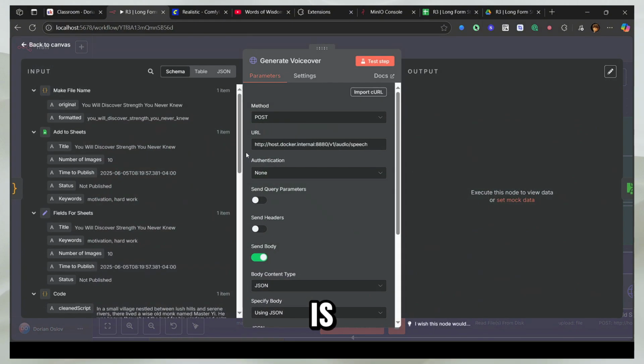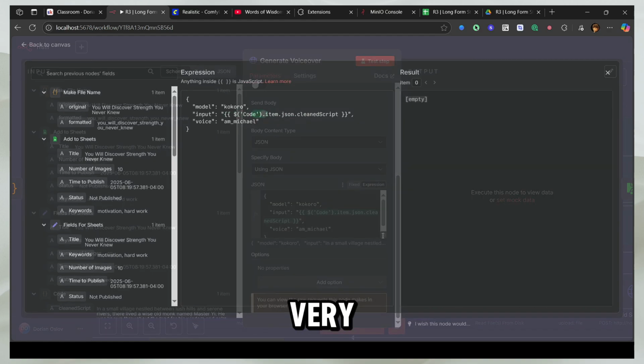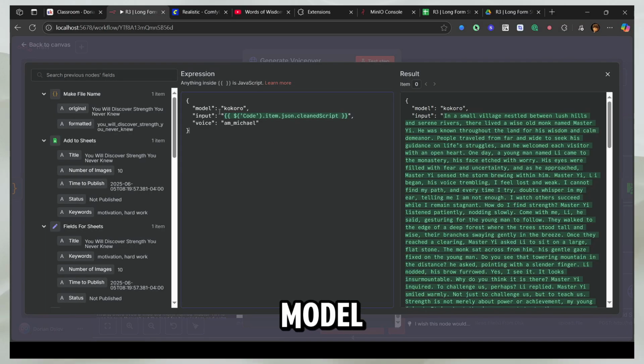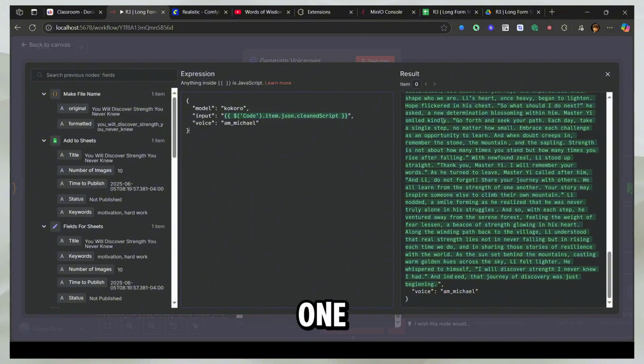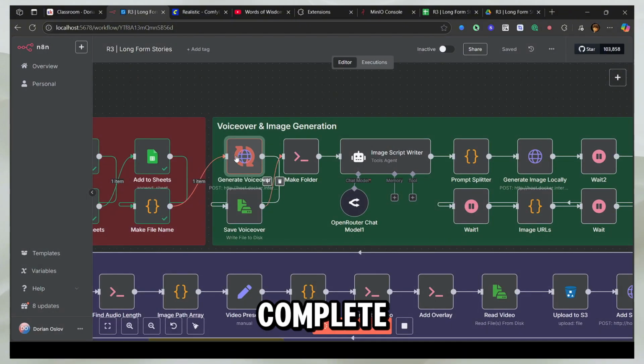The first node is the Kokoro TTS node, which I've already shown you how to install in the last video. You can check that out if you want to know. We have this POST request. This is our URL, and there is no authentication. We just send the body. This is a very simple node, right? We have the model, we have this voice, and this is the clean script. So we give it the clean script, not the dirty one. Now I'm going to run this, and it's going to take about 2 to 3 minutes to complete this whole thing.